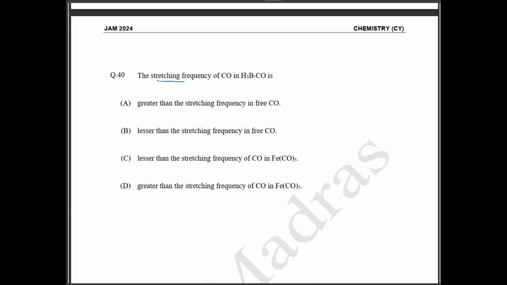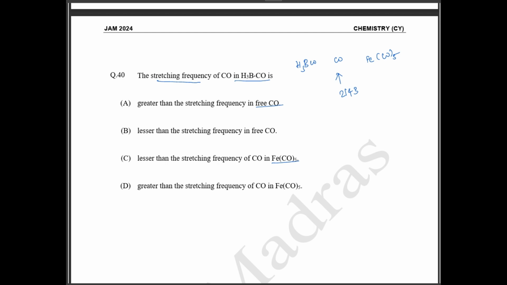40th question. The stretching frequency of carbon monoxide in BH3CO. Okay, this is compared with free carbonyl and then FeCO5. So you have your BH3CO and free carbon monoxide and then your FeCO5. Typically we know that the stretching frequency of free carbonyl, your carbon monoxide, is going to be 2143.